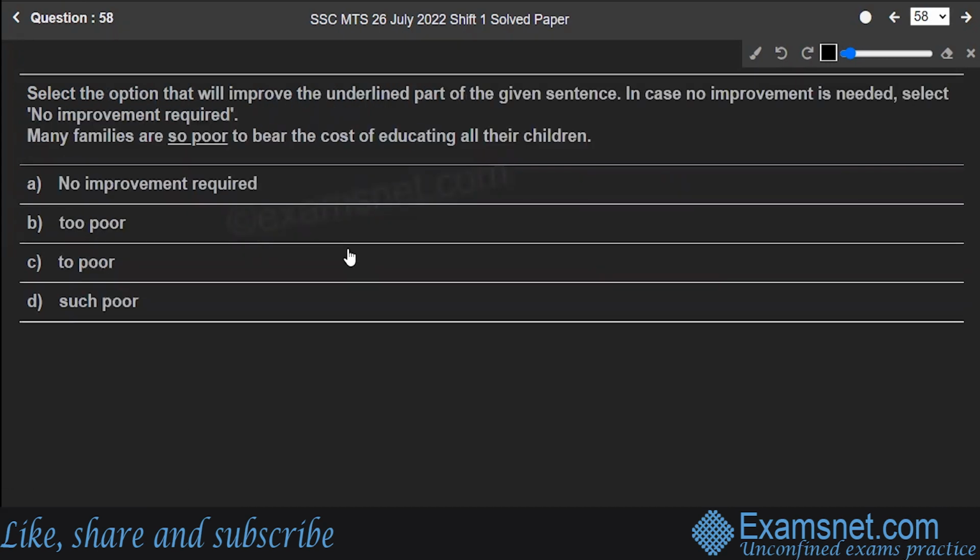Select the option that will improve the underlined part of the given sentence. In case no improvement is needed, select no improvement needed. Many families are so poor to bear the cost of educating all their children. So poor, does this part of the sentence need any improvement? Well, yes. Here, so should be replaced by too. Too is an adverb. It can be used to replace words such as excessively, additionally, etc. For example, it's too good to be true. So the correct one will be many families are too poor to bear the cost of educating all their children. So option B is the correct answer to the question.